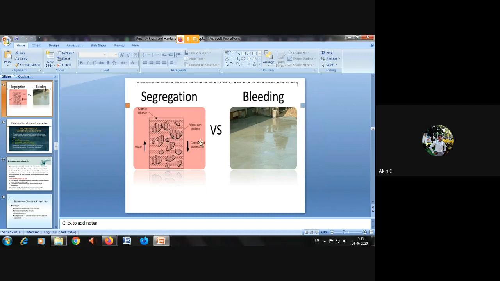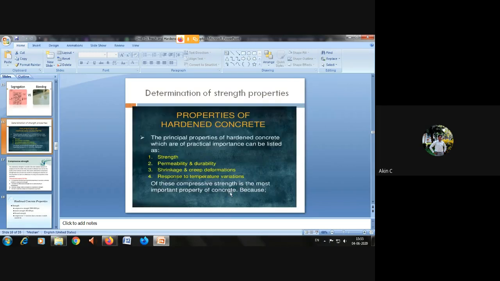So, segregation and bleeding. This topic was taught by Hussein in the class. What is known as segregation and what is known as bleeding? When you cover this part, it looks like a pool of river. But it is nothing but a concrete mixture with more water content, where the hardened materials, the aggregate, settle down and water floats up. This is called bleeding and this is called segregation. And these are the properties of hardened concrete.